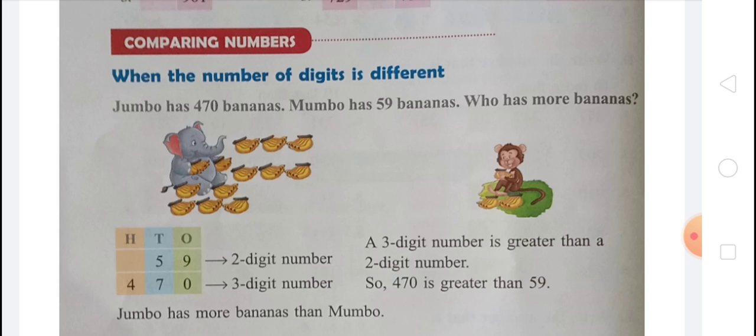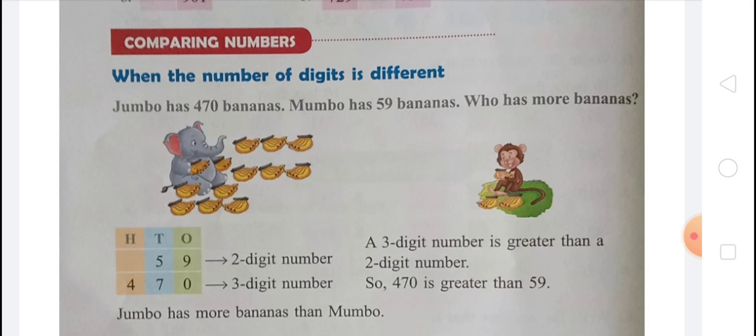If we have to compare two numbers, then a 3-digit number is greater than a 2-digit number. When two numbers are given, one a 2-digit number and another a 3-digit number, then the 3-digit number is greater than the 2-digit number. Okay, so 470 is greater than 59.